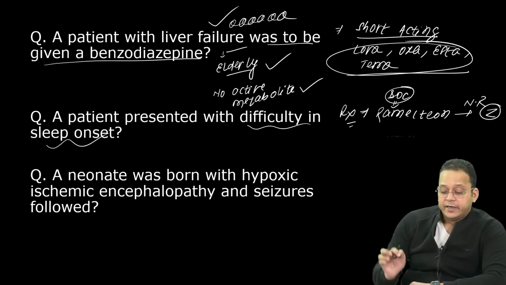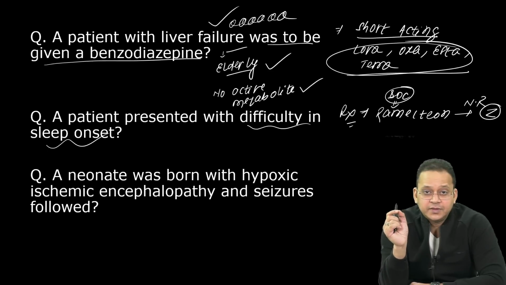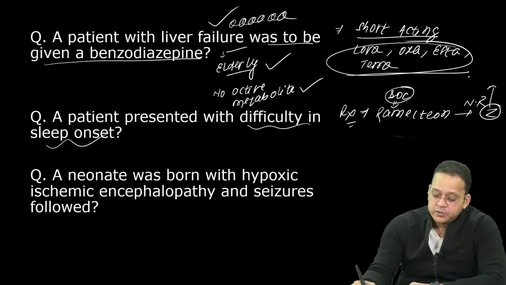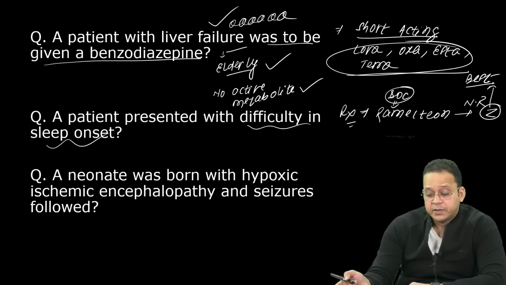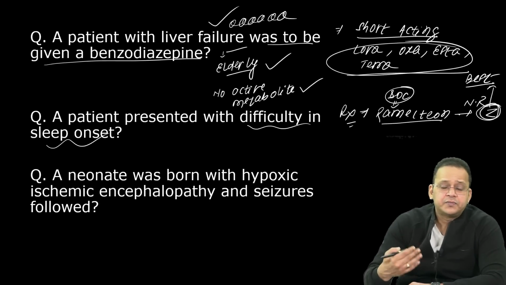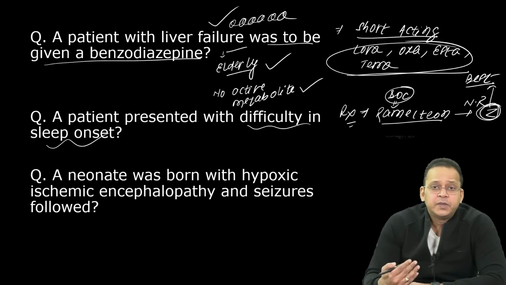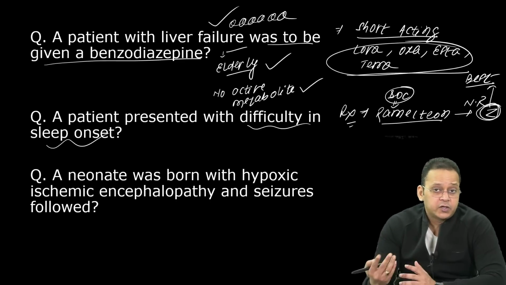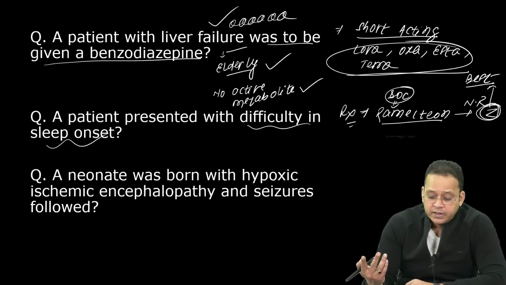Remember, if they ask you which is the best drug, try to understand the MCQs. Best drug, obviously, best would be Zolpidem. But the drug of choice is not Zolpidem. Best is Ramelteon. Why? Because Zolpidem has a high risk of development of addiction. And later you might not be able to get off Zolpidem, because whenever you get off Zolpidem, you develop something called rebound insomnia, right?